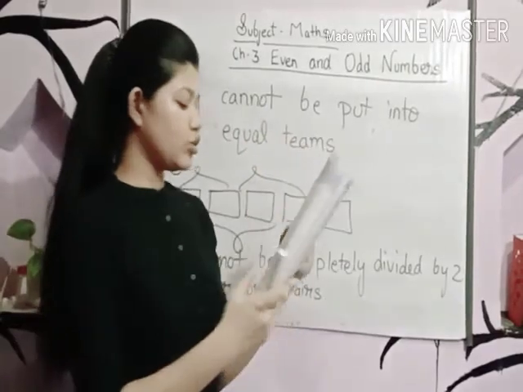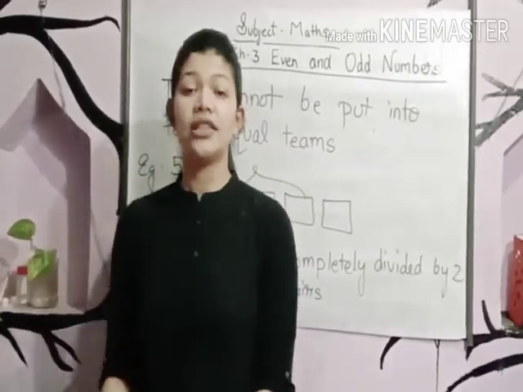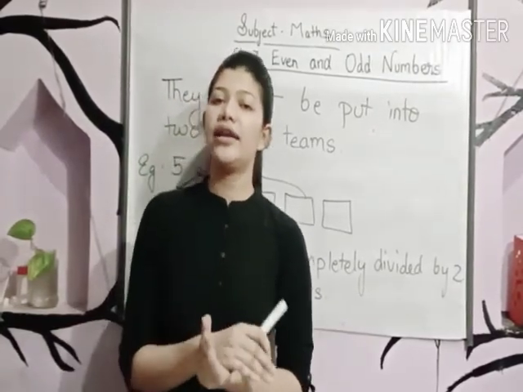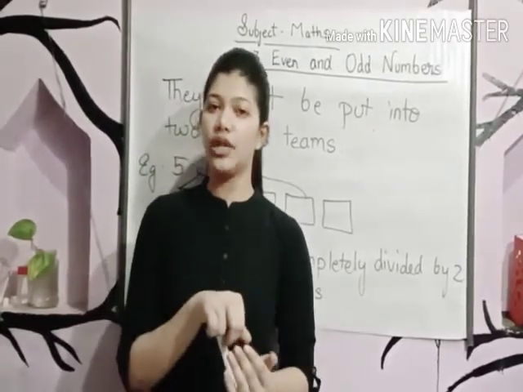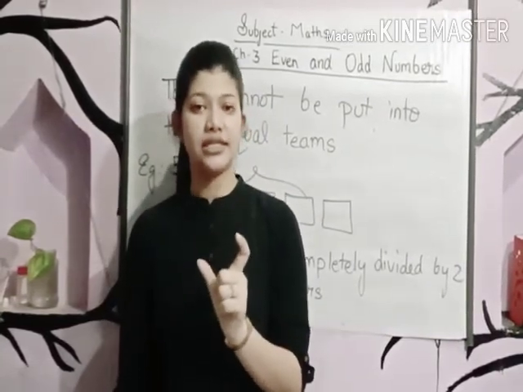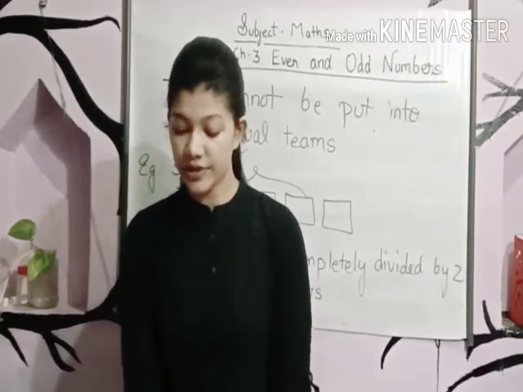Now, question number 2. Separate the even and odd numbers from the given numbers. This also you can do yourself. I have already told you how to identify which is an even number and which is an odd number by seeing the last digit. So this also you can find yourself.